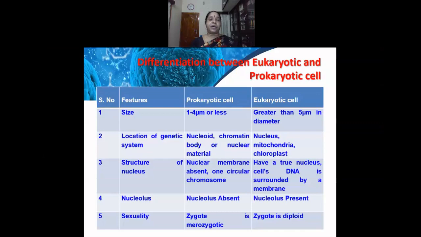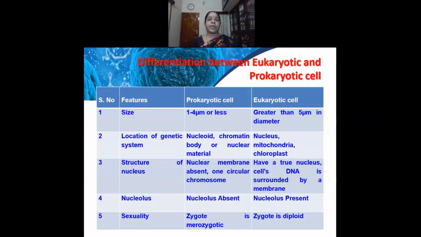We can now look into the differentiation between the eukaryotic and the prokaryotic cell. Coming to the size, the prokaryotic cell is about 1 to 4 microns, or it may be even less than that. The size of the eukaryotic cell is greater than 5 microns in diameter. The location of the genetic system in the prokaryotic cell is the nucleoid, chromatin body, or the nuclear material, and in the eukaryotic cell, the nucleus, mitochondria, and the chloroplast.